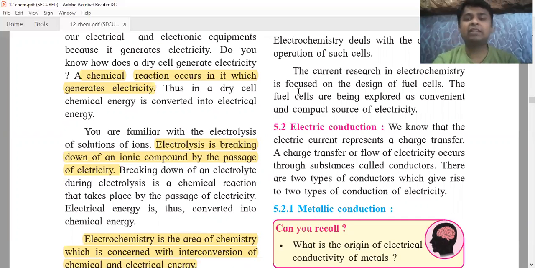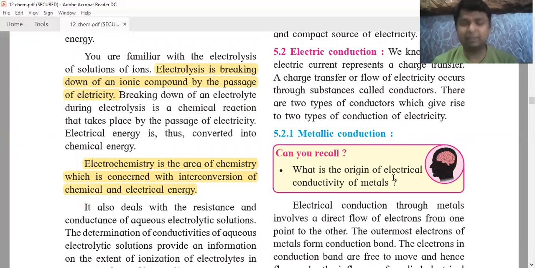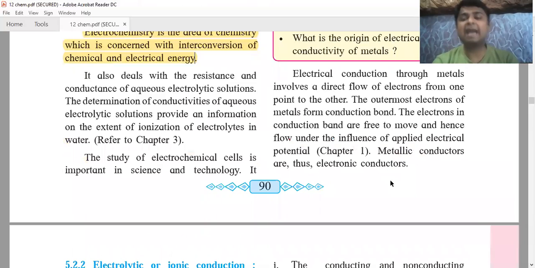Now electrical conduction. So we know that electricity is nothing but the charge transfer. Whenever the charge is being carried away. So if it is a metal, the electrons are taking the electricity. They are carrying the current. Metals आहेत ना, metals मध्ये free electrons असतात. They form the conduction band and they carry the current. In solutions there are ions. They carry the current. Metals मध्ये काय असतं? Electrons. Solution मध्ये काय असतं? Ions. Okay? Remember this. Electrical conduction through metals involves direct flow of electrons. The outermost electrons of metals form the conduction band. Okay?